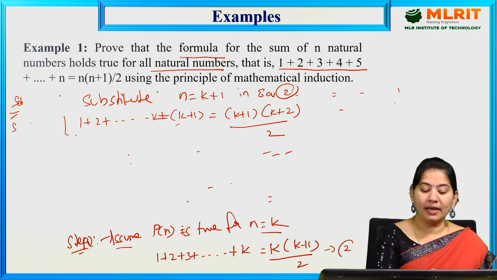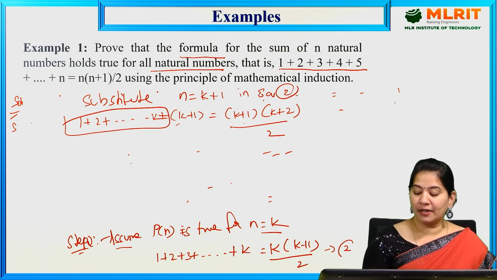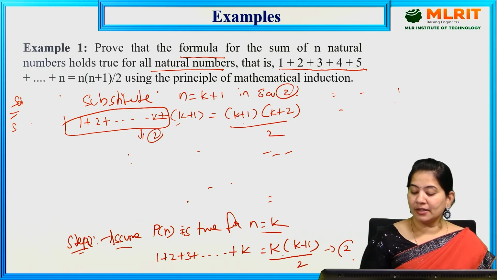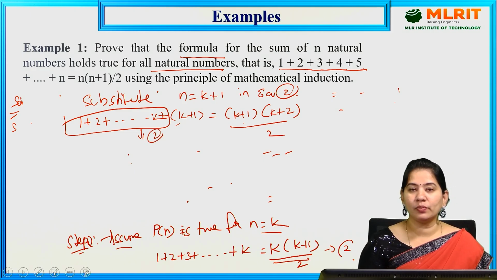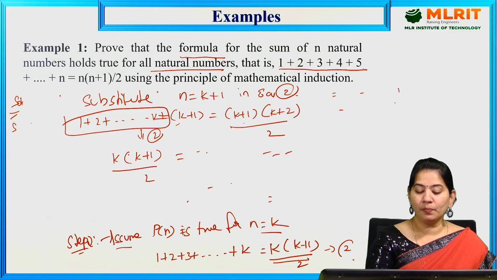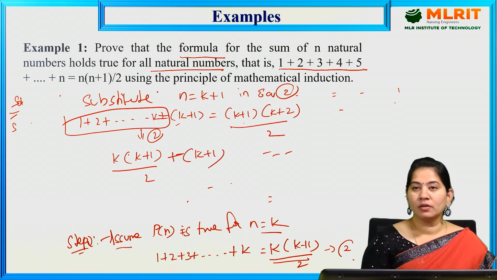Now up to k, what is the equation? Equation 2. So out of this equation 2, can I substitute k into k plus 1 by 2? Yes, obviously. So write down k into k plus 1 by 2 plus k plus 1. This is the LHS. You need to solve this until you get the RHS.